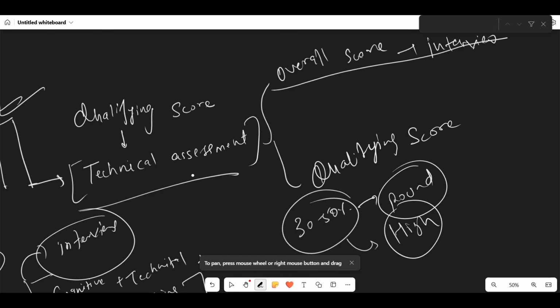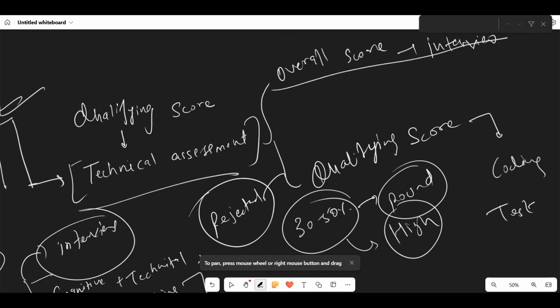Okay. So now in the technical assessment also there is a qualifying score. If you surpass the qualifying score, you will move forward to the next round, which is the coding test. Okay. And if you do not clear the technical assessment, you will get rejected immediately. You will not get the coding test. Okay. So the qualifying score is very, very important.